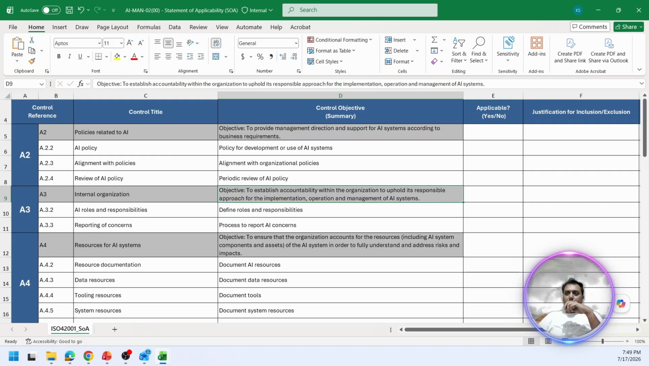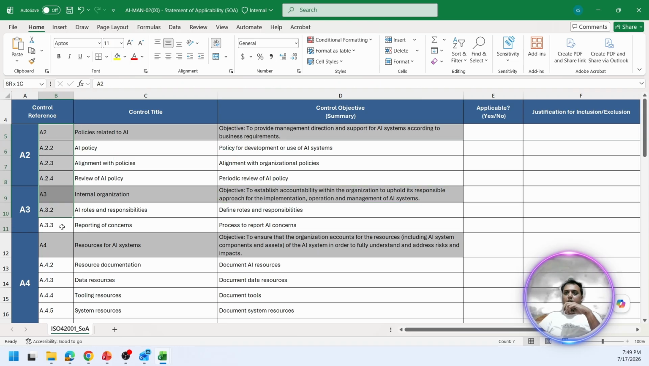Just to give you an example, this is my statement of applicability. Here you can see there are different controls for ISO 42001. We have to specify whether each is applicable, yes or no. If we say that a control is not applicable to my organization, then we can specify no. But when we specify no, we also have to justify why we are excluding this particular scope. For example, any development related control is applicable to organizations that are actually developing the models. If we are not the ones developing the models, then we can exclude that particular scope. This is just an example.